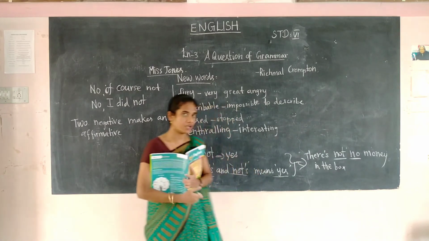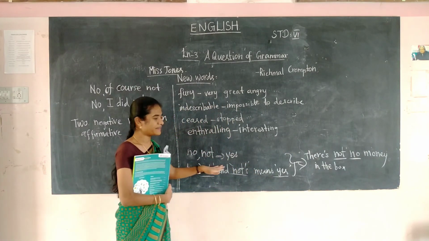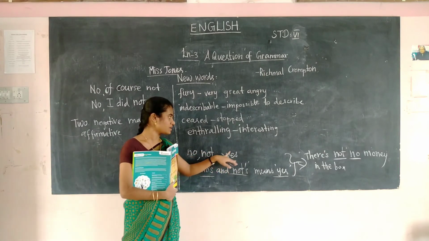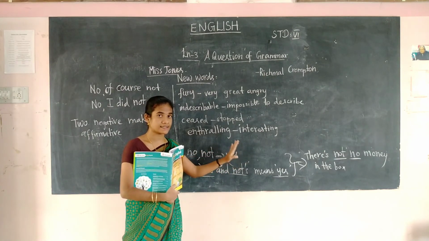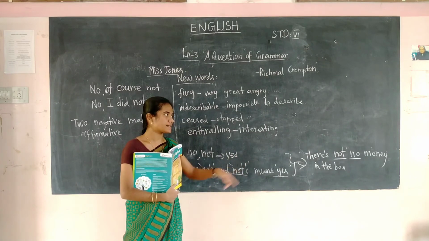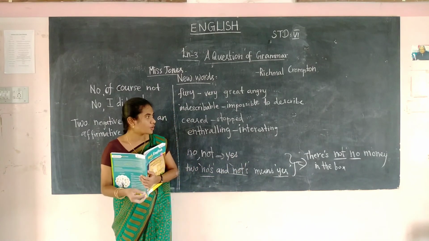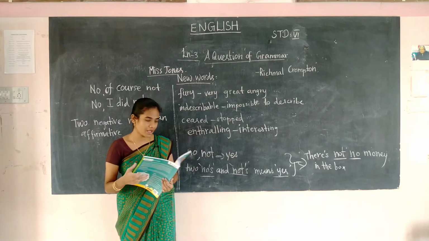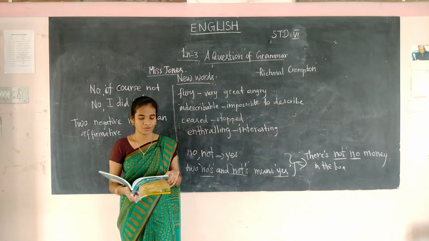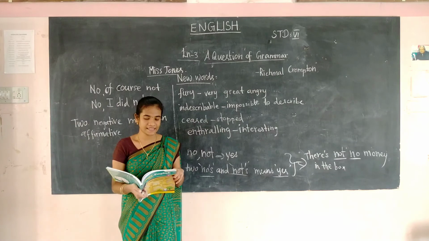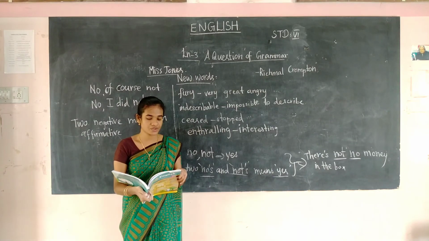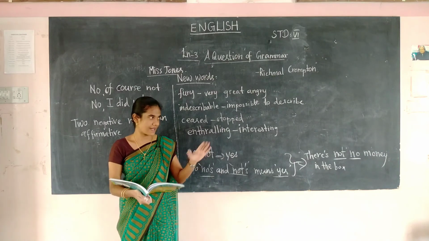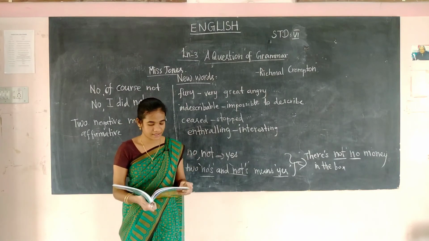Okay, students, are you clear with this? No, not means yes. If no and not are in the same sentence, you have to consider the sentence as affirmative only. The example is, there is not no money in the box. The original meaning is there is some money in the box only. So two no's and nots mean yes if they are in the same sentence. If you say there is not no money in the box, you mean there is some money in the box.